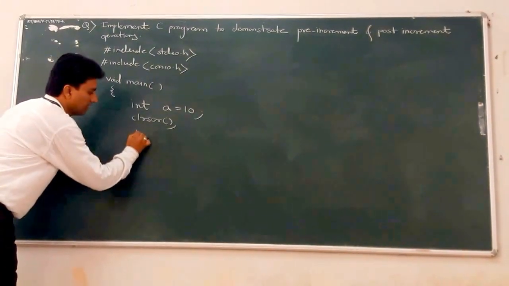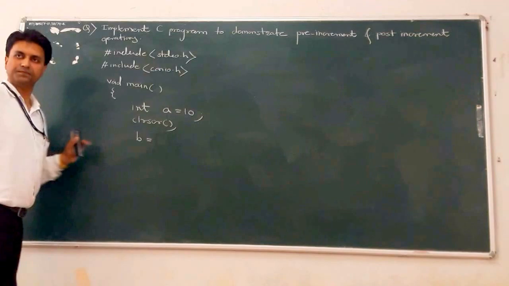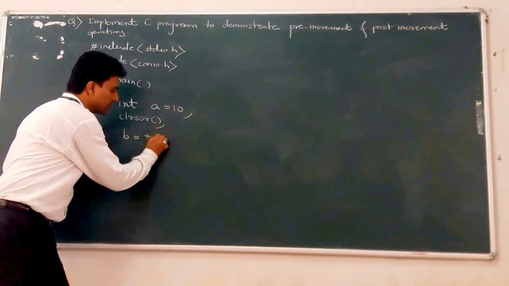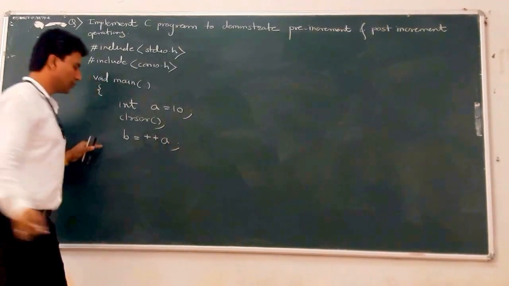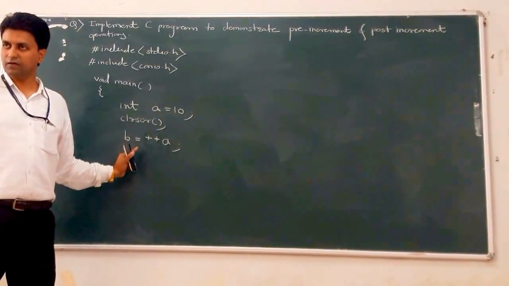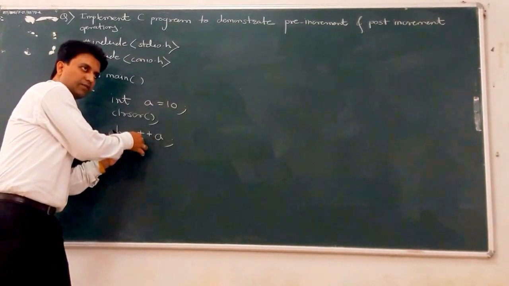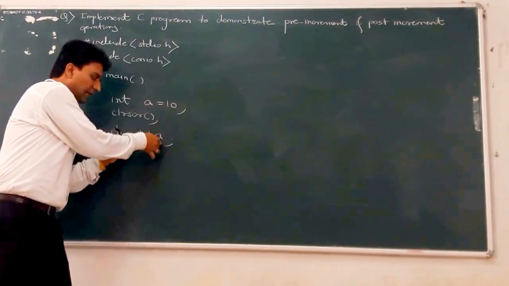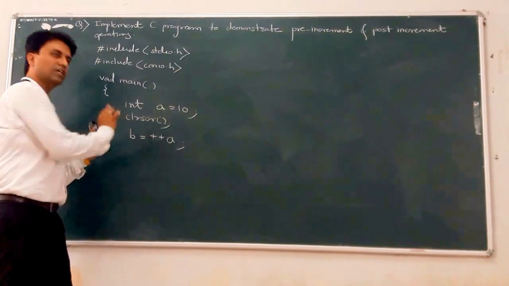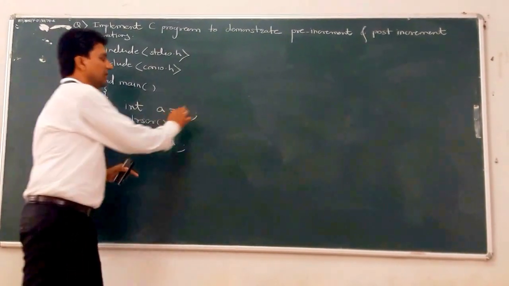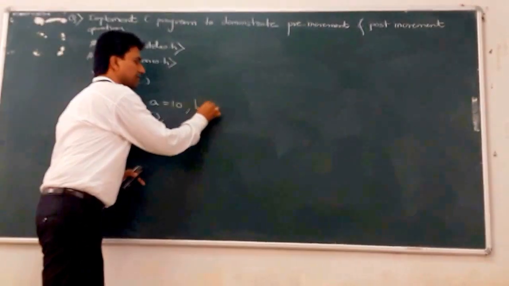Next, suppose B is another variable, and assign plus plus A to B. Plus plus A is the pre-incremental operator which performs operation on A, and whatever the value, it is assigned to the variable B. So declare B here.